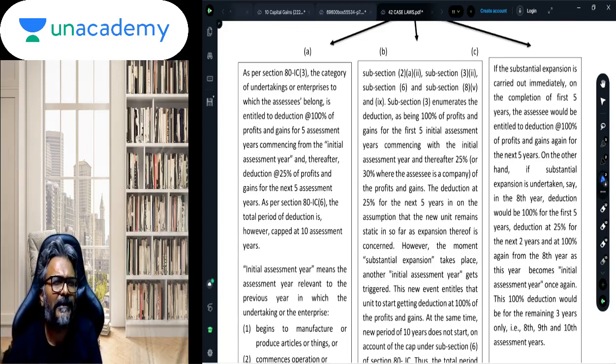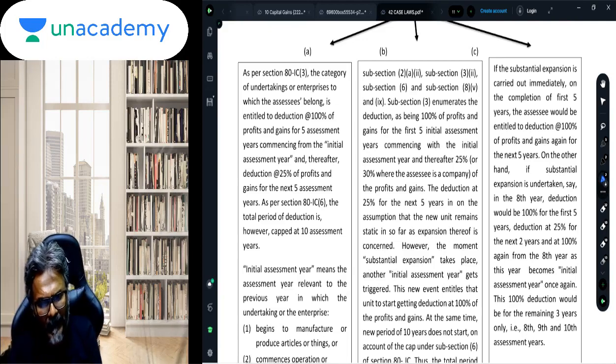Accordingly, in this context, the first 5 years 100%, the next 5 years would also be eligible for 100% profit linked deduction, because the criteria of the first 100% is fulfilled by the end of that 5th year period where the SSC did the substantial expansion as well. So again that initial assessment year of 5 years is going to be considered. Therefore the SSC would be eligible for 100% deduction even for the next 5 years.